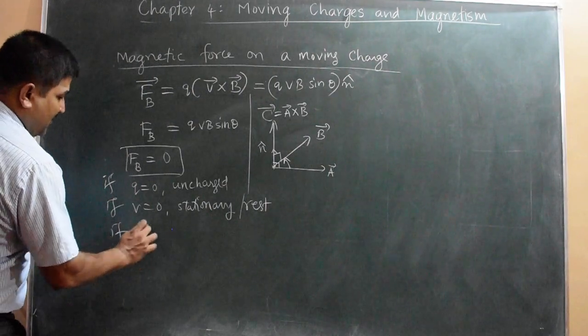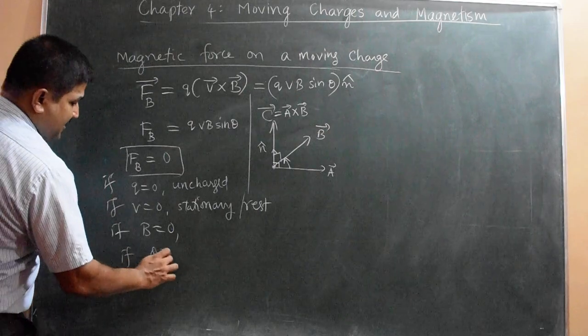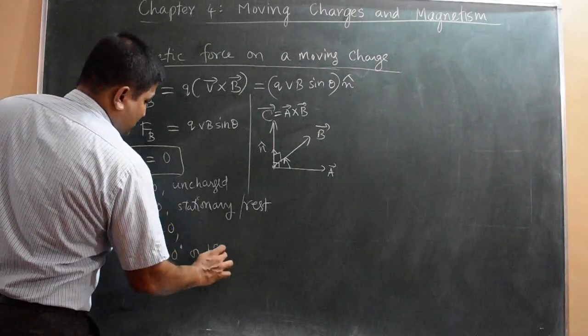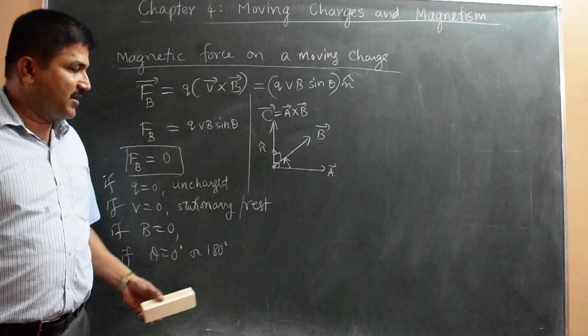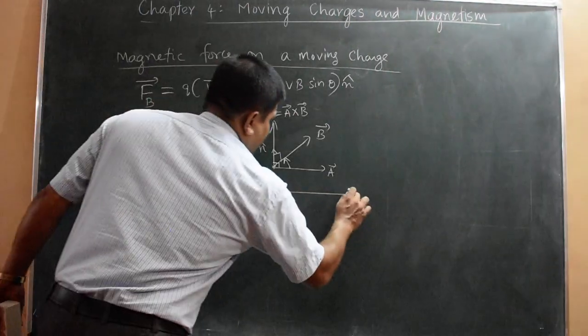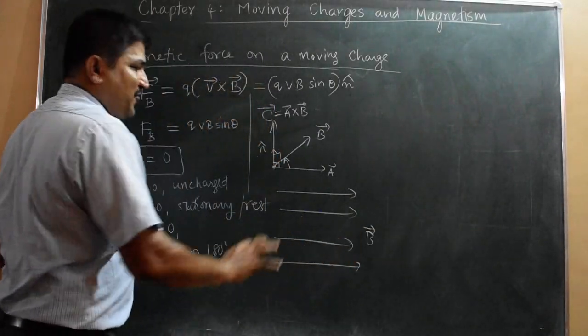Then another condition: if there is no magnetic field in the region, the field is 0. And if theta is 0 degrees or theta is 180 degrees, the magnetic force on the charge is also 0. Theta 0 degrees or theta 180 degrees means what? There is a magnetic field like this, say a uniform field.